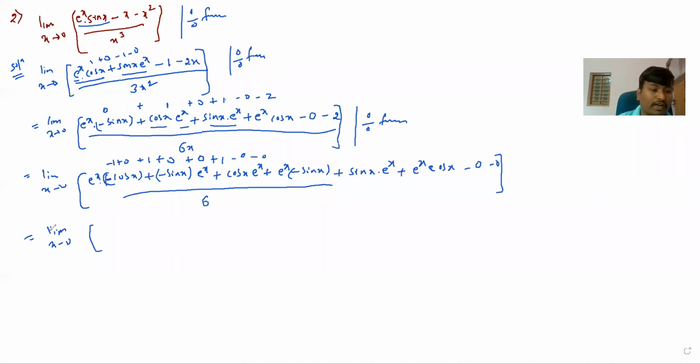Now after substituting the limit tends to 0, we get a finite value here. This gives minus 1 plus 1 is 0, and here plus 1 is there, so plus 1 by 6. So this is the answer.